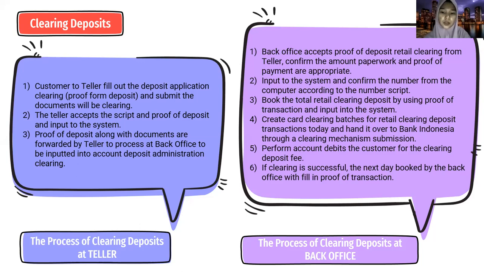The process of clearing deposit at the back office. The first step, the back office accepts proof of deposit receipt clearing from the teller, and confirms the amount on the paper and proof of payment are appropriate. Second, input to the system and convert the number from the computer according to the number on the script. The third, book the total return clearing deposit using proof of transaction and input into the system.